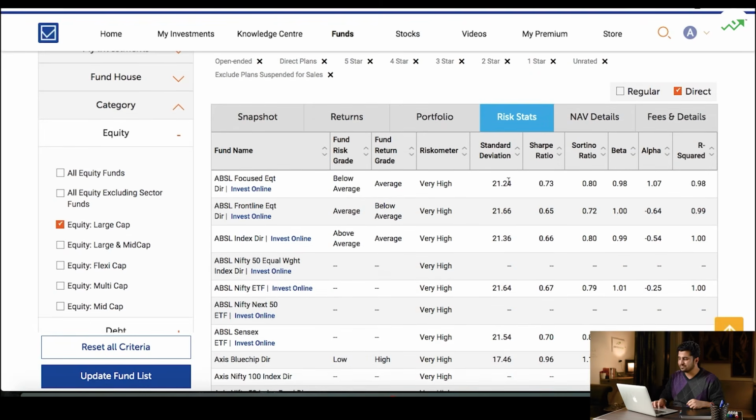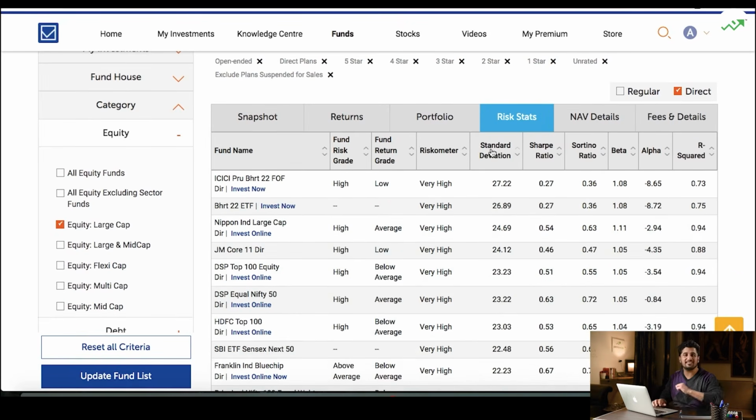And here you see there are a number of stats mentioned. The first one that I'd like you all to look at is standard deviation. Now, what is standard deviation? Standard deviation is the measure of the risk this fund manager or the mutual fund company has taken in order to provide us the returns. Okay. So what we're going to see here is the one with the highest standard deviation.